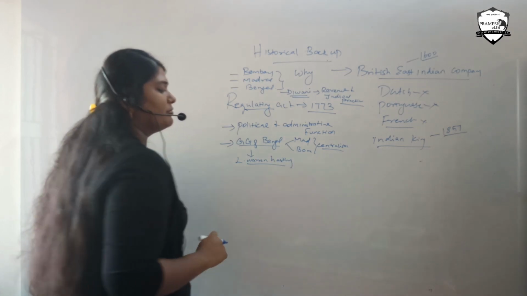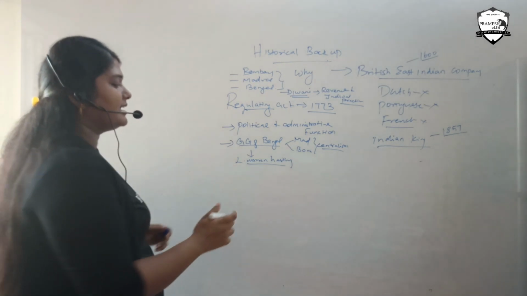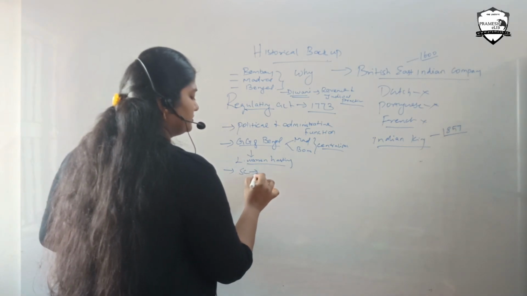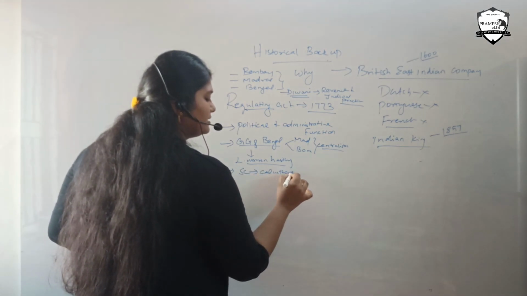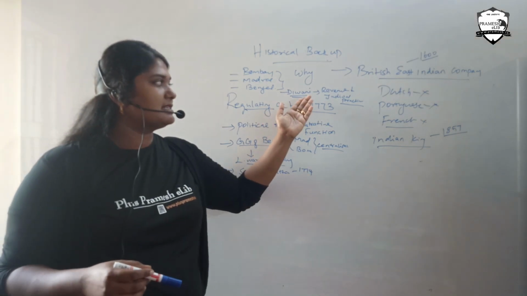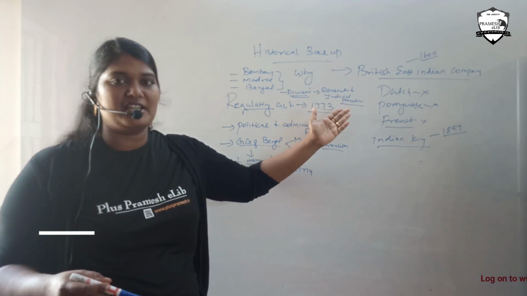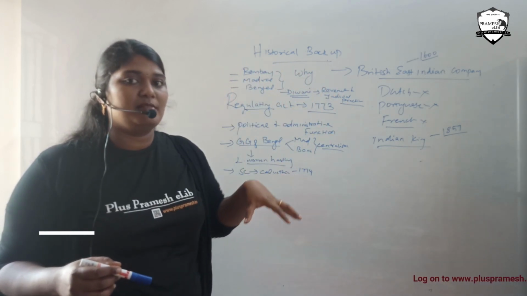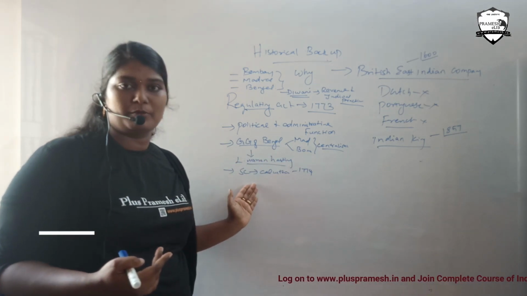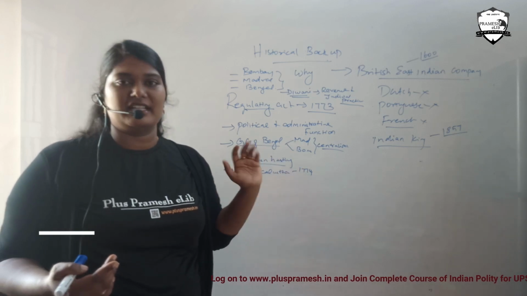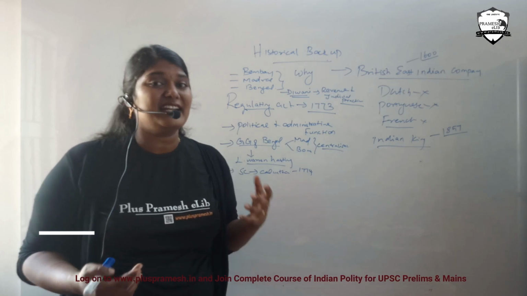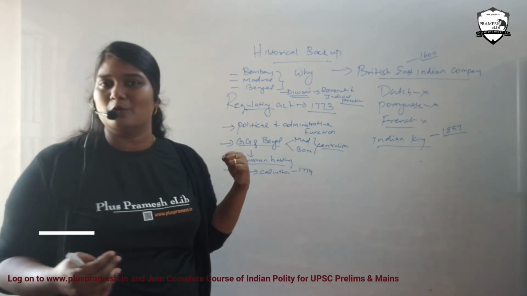Right, the first Governor General of Bengal is Lord Warren Hastings, and they also started the Supreme Court in Calcutta in 1774. Why did they start the Supreme Court? They have Diwani rights, so they have to face judicial matters by themselves. So they needed a Supreme Court. The first Supreme Court judge is going to be Elijah Impey.